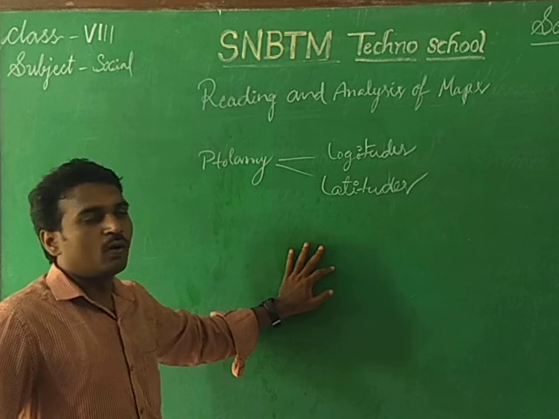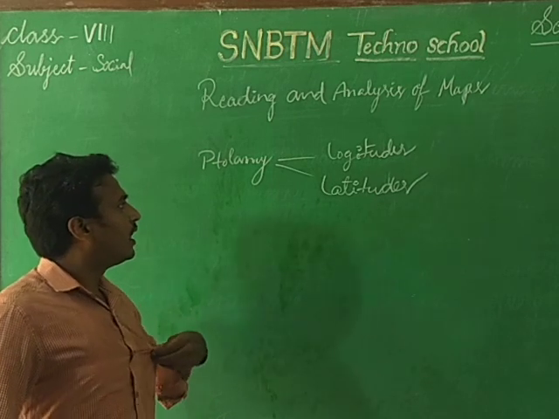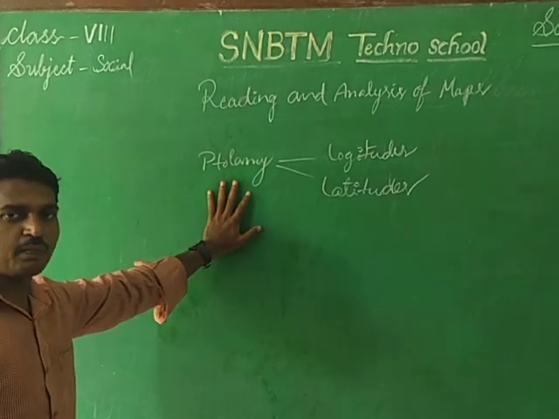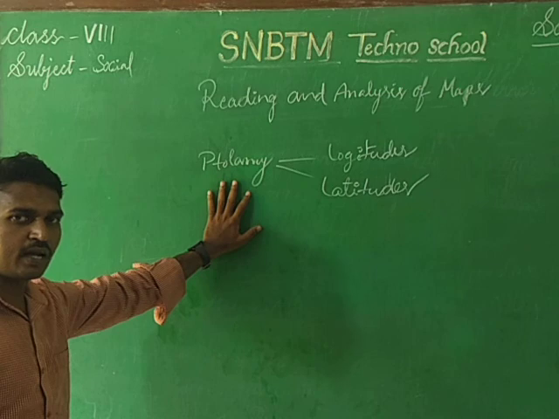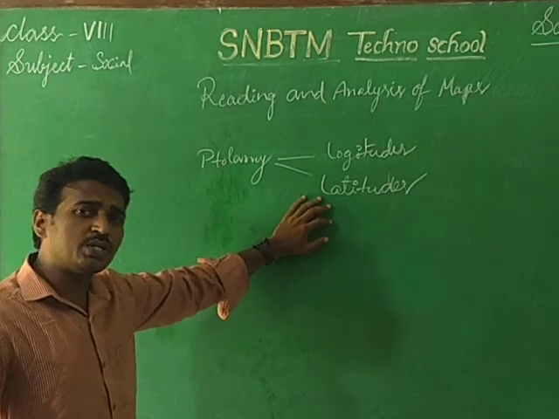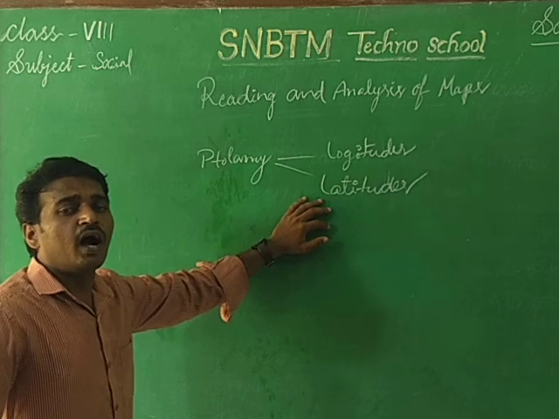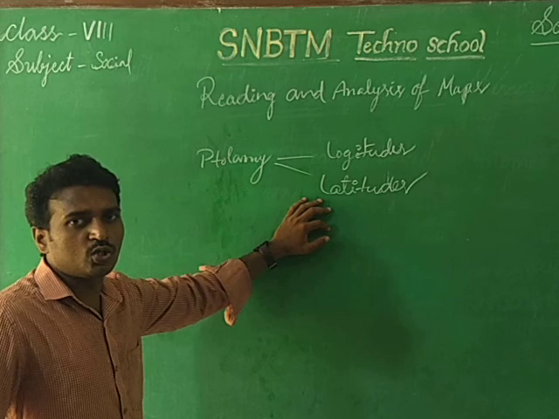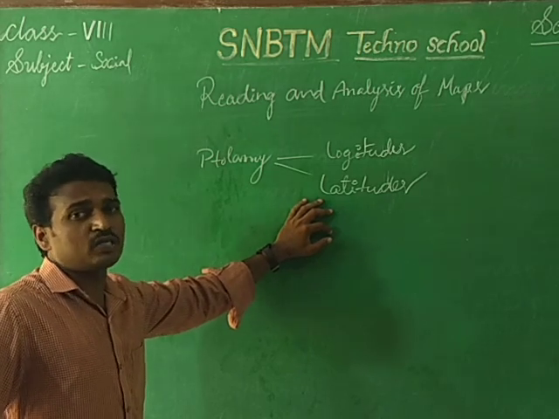One more thing: the other people after Ptolemy, from other countries, were not satisfied with his maps. Why? Because the people of each country, particularly in the European continent, wanted to conquer many parts of the world.